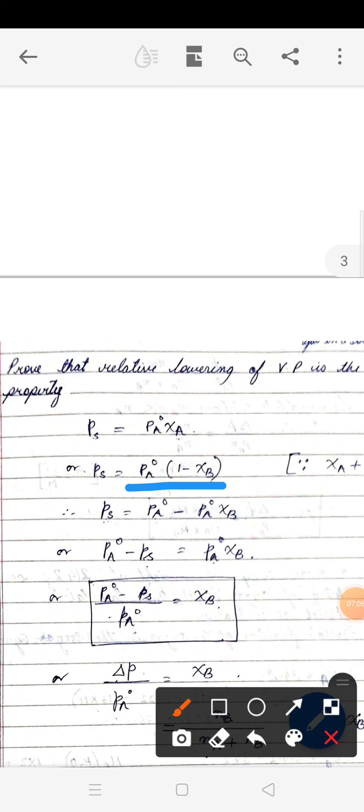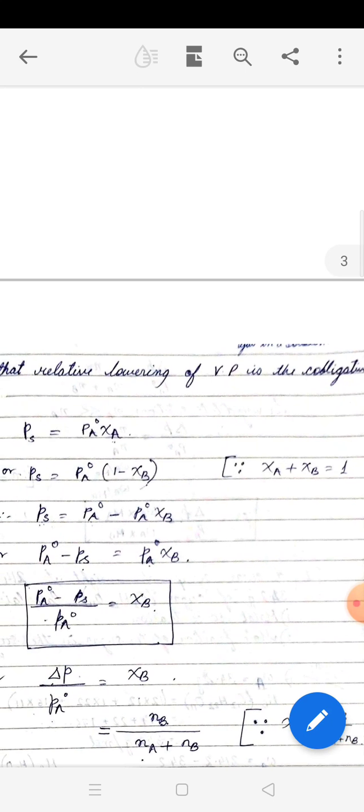So PS is equal to PA naught into (1 minus chi B), because chi A plus chi B equals 1. Then we remove the bracket, so it becomes PA naught minus PA naught chi B.